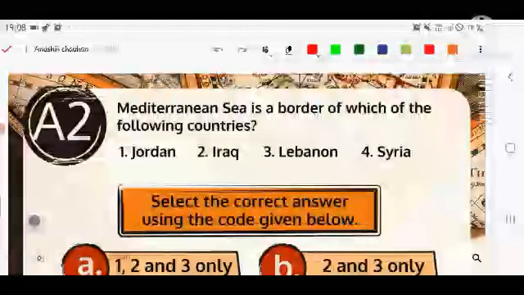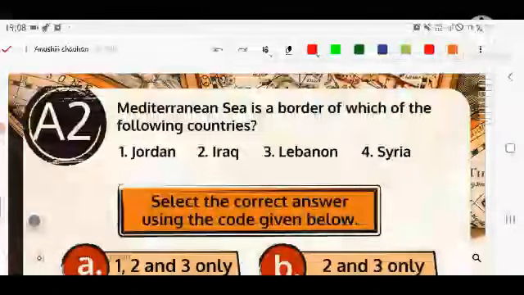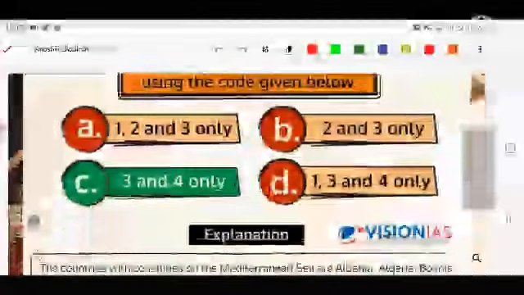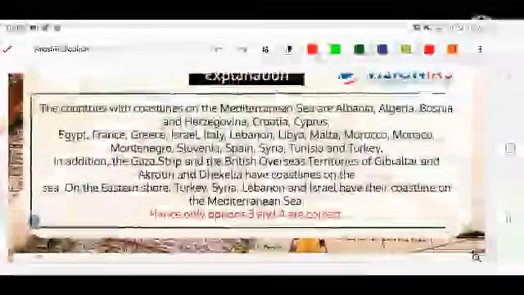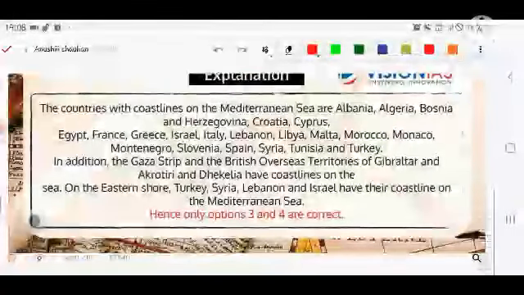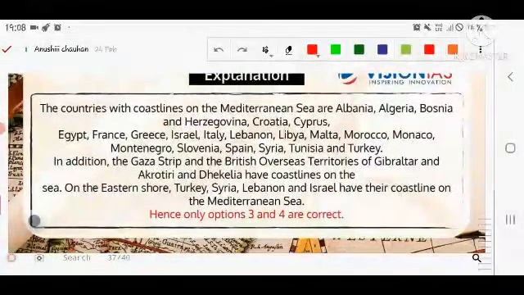The next question is related to which of the following countries share the border with the Mediterranean Sea. So second, third and fourth I think is correct. Yes, C is correct. The countries with the coastline of the Mediterranean Sea: Albania, Algeria, Bosnia and Herzegovina, Croatia, Cyprus, Egypt, France, Greece, Israel, Italy, Lebanon, Libya, Malta, Morocco, Monaco, Montenegro, Slovenia, Spain, Syria, Tunisia, and Turkey.